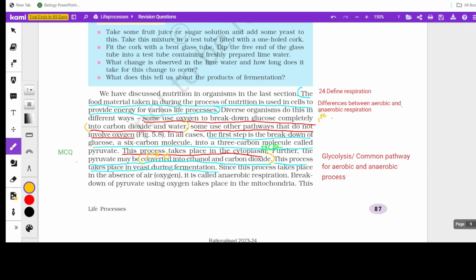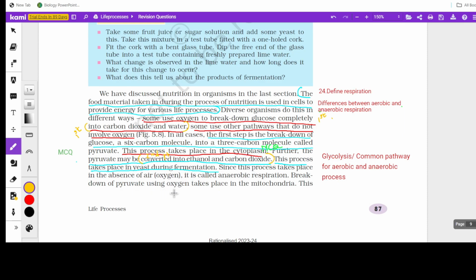Whereas anaerobic respiration is without involving oxygen, that is, it does not involve oxygen. That's the first point in anaerobic respiration. Now coming to the second point, here you can talk about the end products. In aerobic respiration, the end products are carbon dioxide and water, whereas in anaerobic respiration, the end products are ethanol and carbon dioxide.